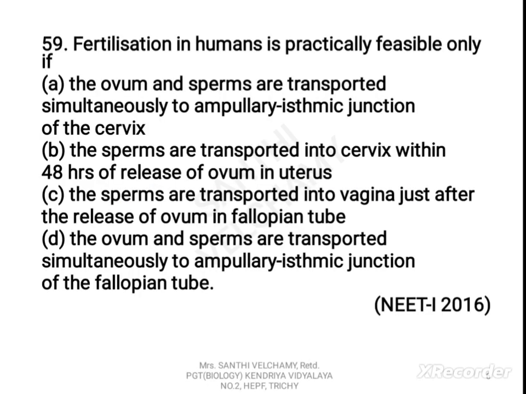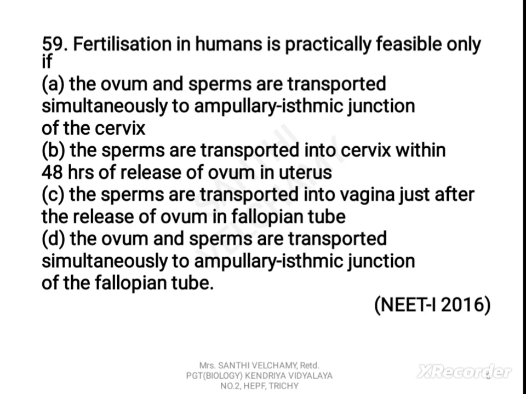Next question. Fertilization in humans is practically feasible only if: A. The ovum and sperms are transported simultaneously to ampullary-isthmic junction of the cervix. B. Sperms are transported into cervix within 48 hours of release of ovum in uterus.